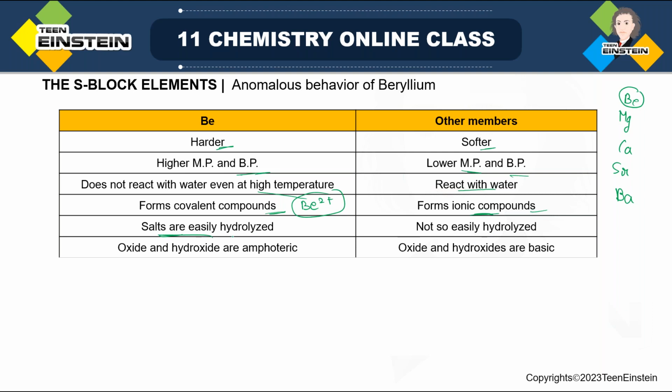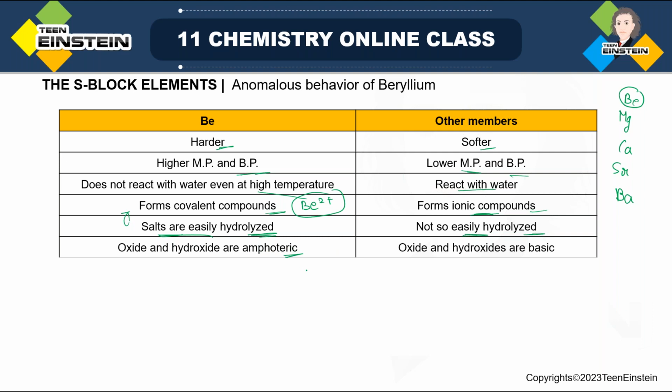The salts of beryllium are easily hydrolyzed, the others not so easily. Now hydrolysis capacity is also directly related to covalent character, as mentioned in the previous point, that it forms covalent compounds. Remember, covalent compounds are more prone to hydrolysis. So if you know that it forms covalent compounds, obviously it will be more easily hydrolyzed compared to other members. Oxides and hydroxides are amphoteric.